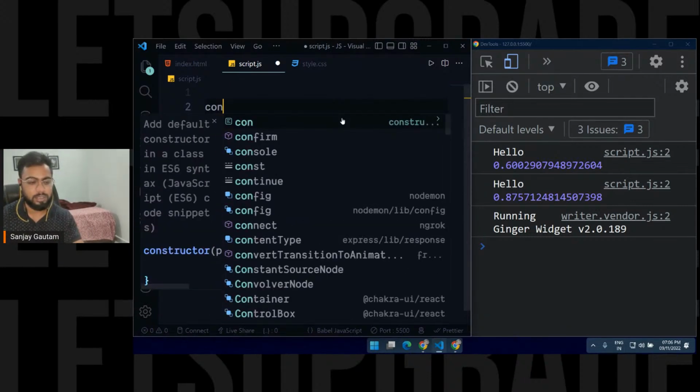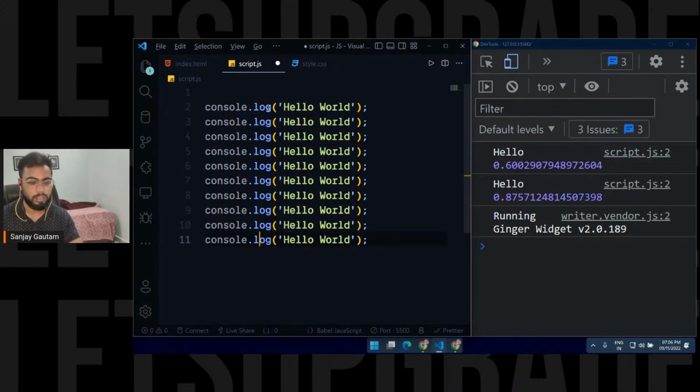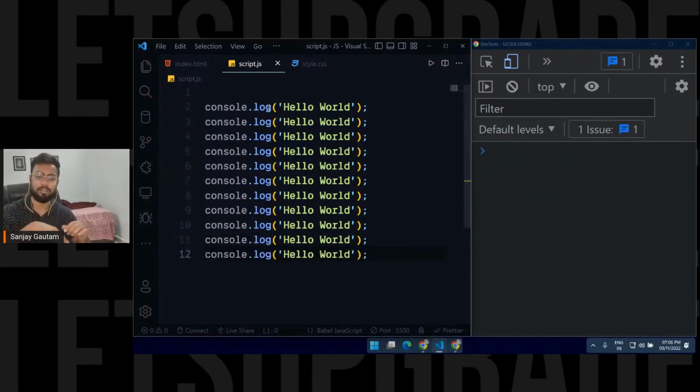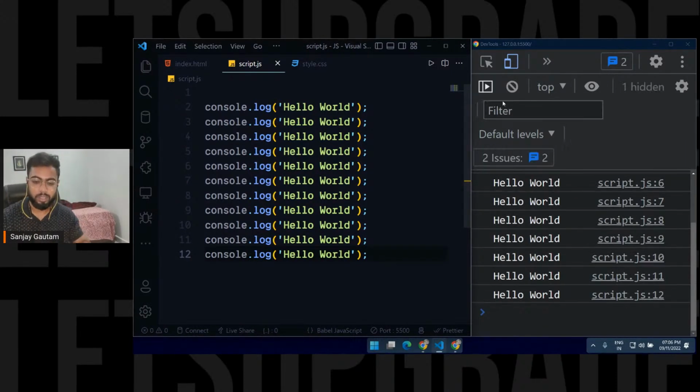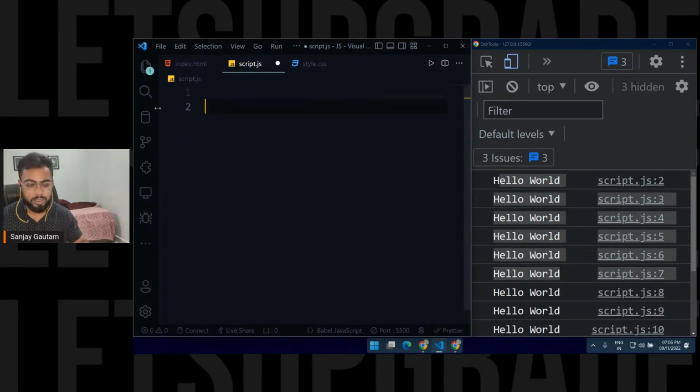Suppose you want to write console.log hello world like 100 times. So how can you do this? For these kinds of situations we have loops. If you want to have output like this, we have loops. We have basically three types of loops in JavaScript: for loop, while loop, and do while loop.